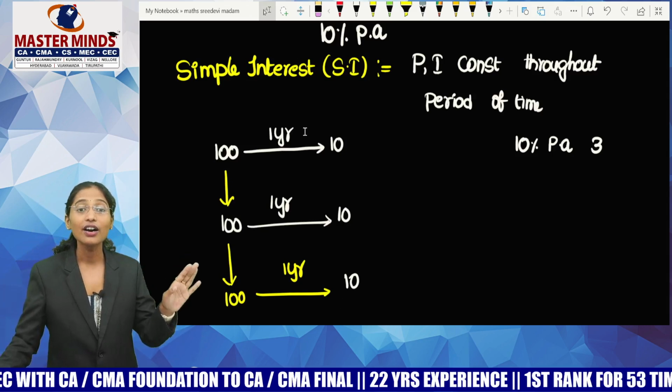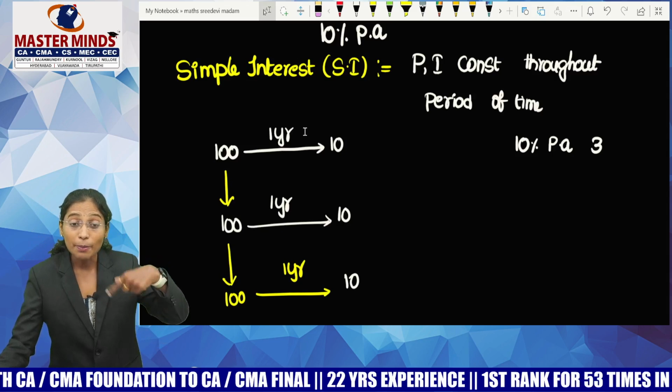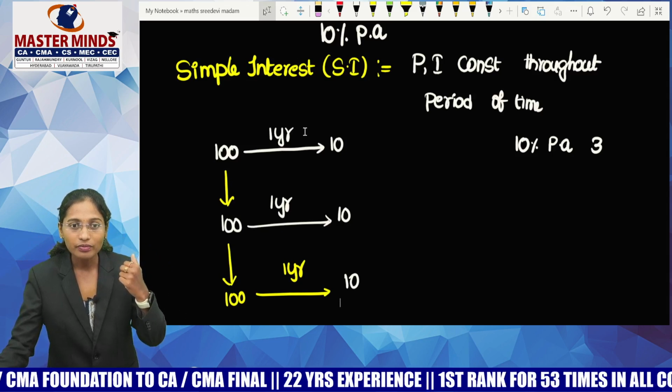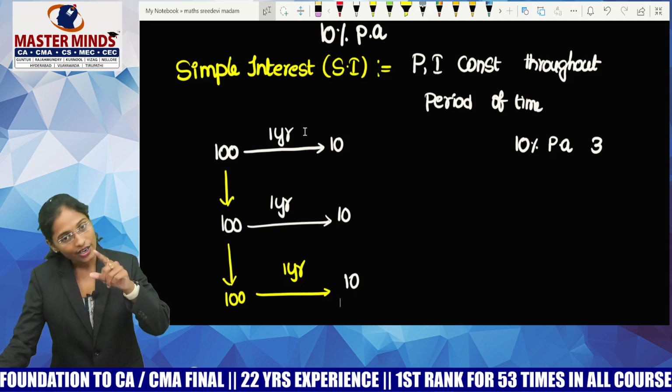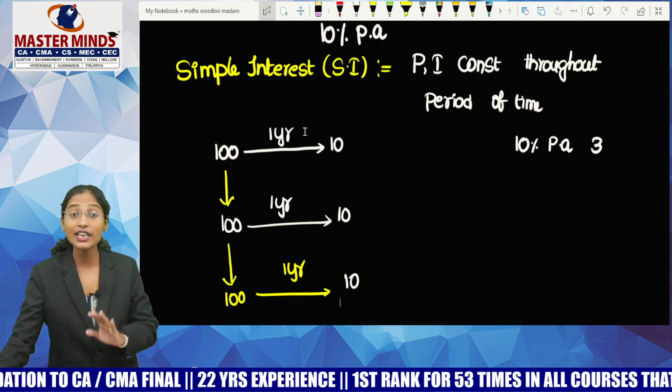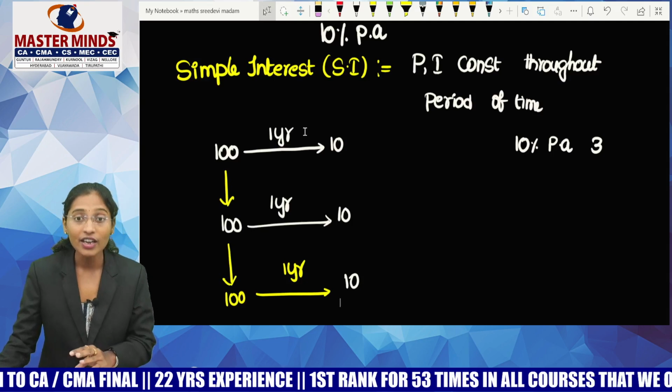100. Second year? 100. Third year? 100. So, is the principal constant or varying? Constant. What about interest? Interest for the first year 10 rupees, interest for the second year 10 rupees, interest for the third year even 10 rupees.